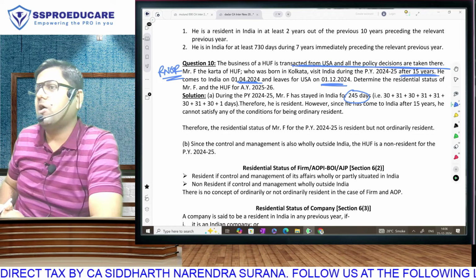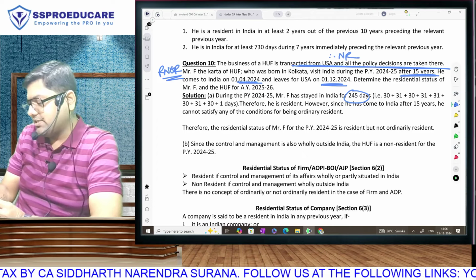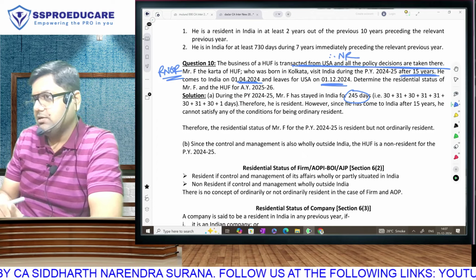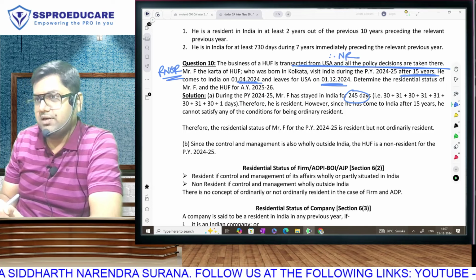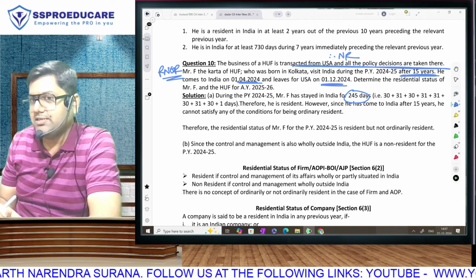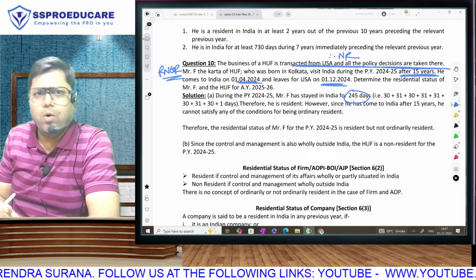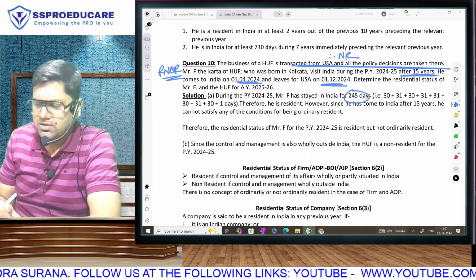If 100% decisions are outside India, then the HUF is non-resident. Even if one decision is taken in India, it will be considered as resident. But if all the decisions are taken outside India, it will be considered as non-resident. So the HUF is non-resident. Correct? Now step number 2. No, if it is non-resident, there won't be any step number 2.